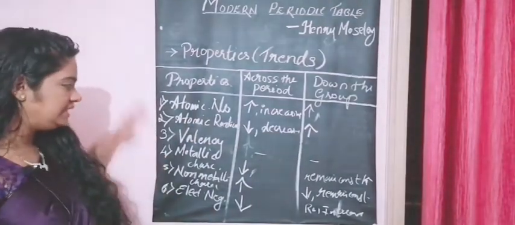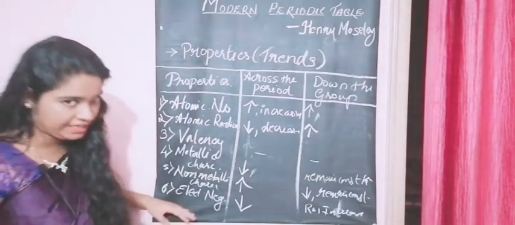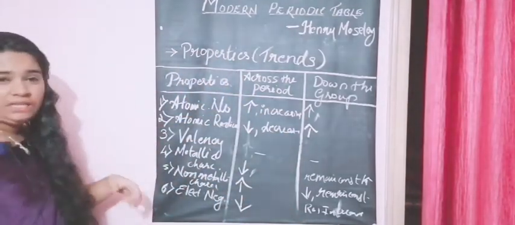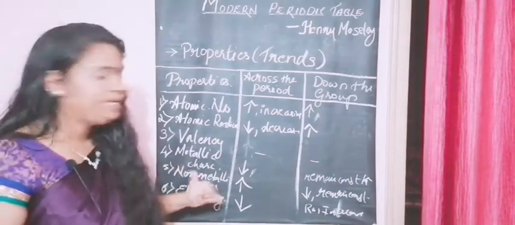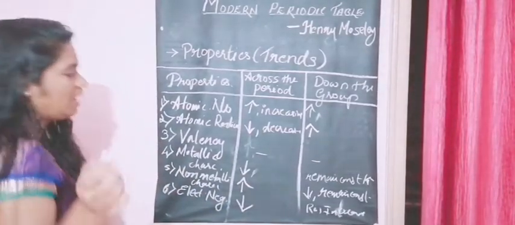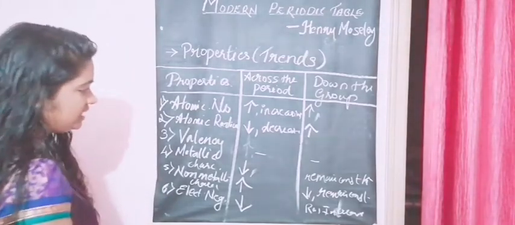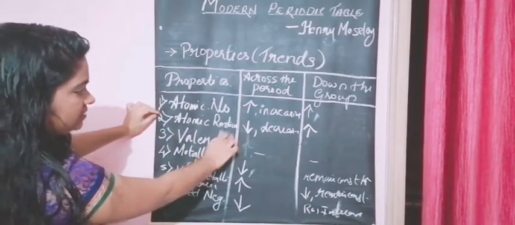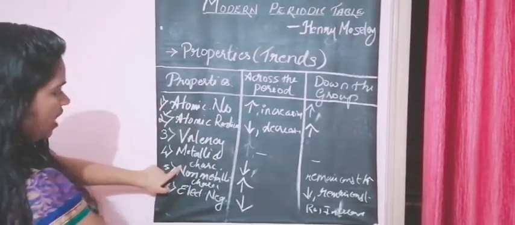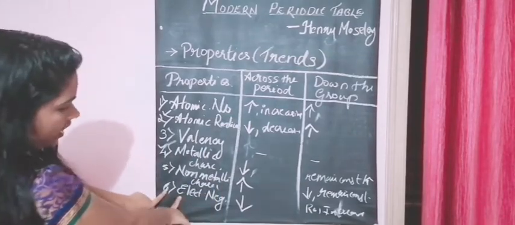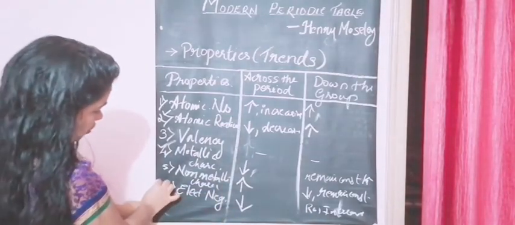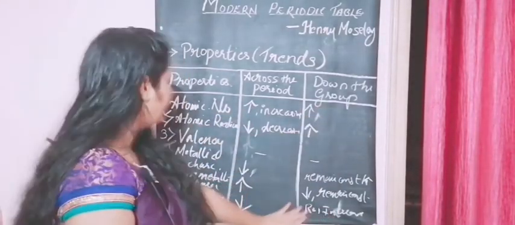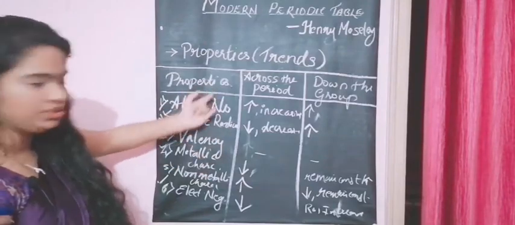Okay, so these are the 6 properties that are mentioned in your textbook, and it's very important to know these trends. Now you may get confused, right? So just remember which ones have similar trends. You can see that our atomic radius, our metallic character, and our electronegativity, these 3 have similar trends, and the others have the opposite trends.